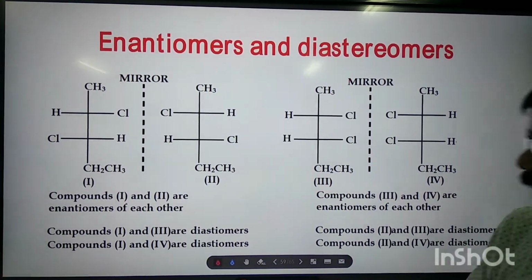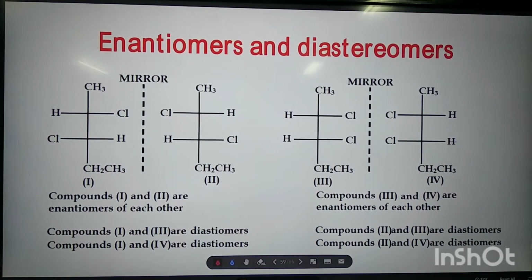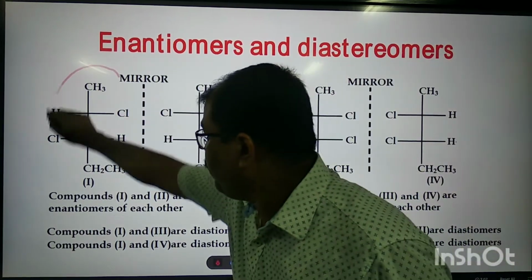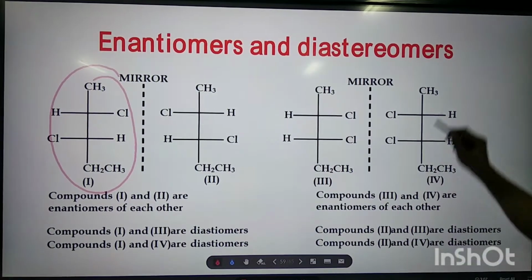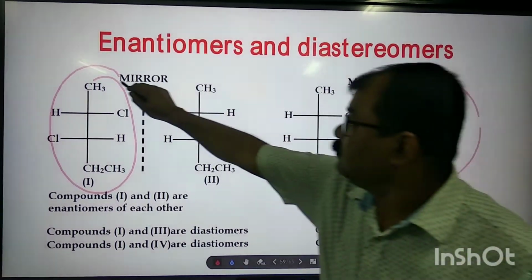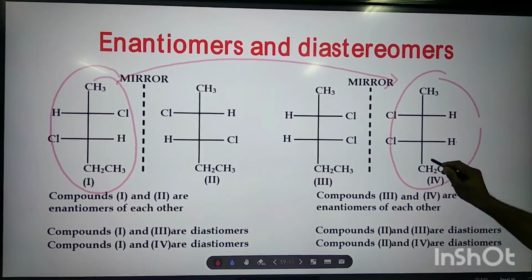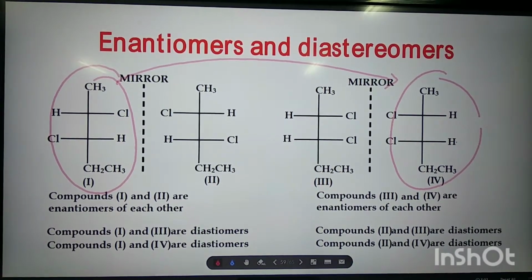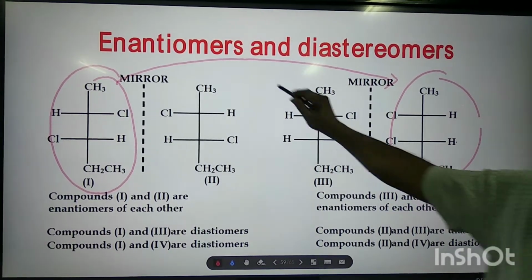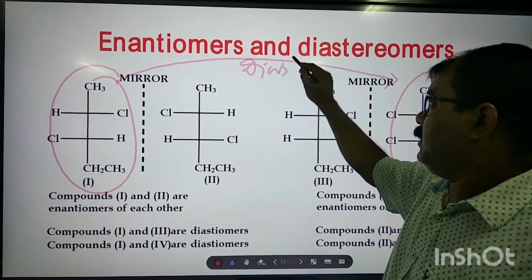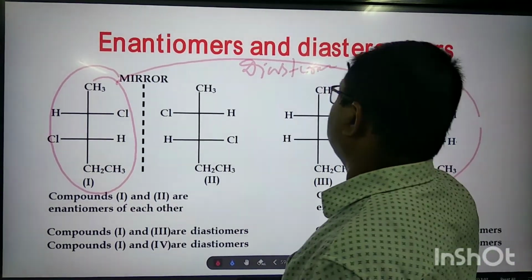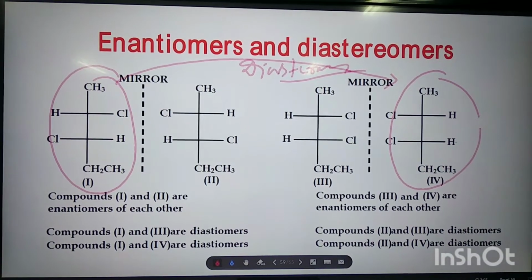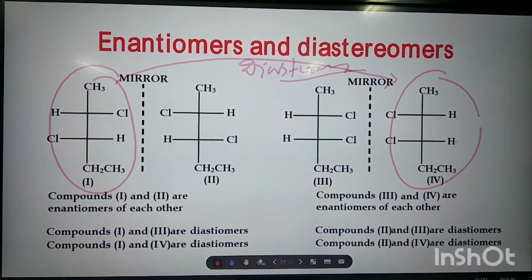Similarly, compound 1 and compound 4. These two compounds are also diastereomers because they are not mirror images of each other. Clear?